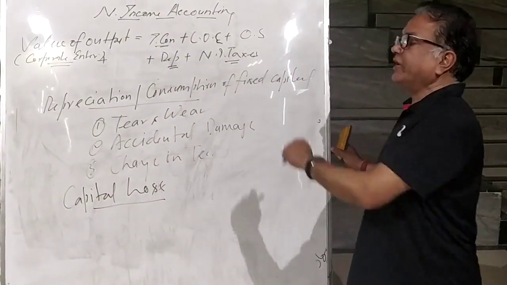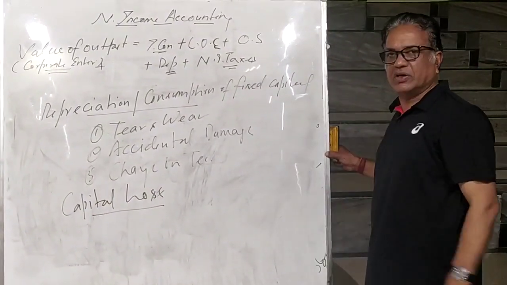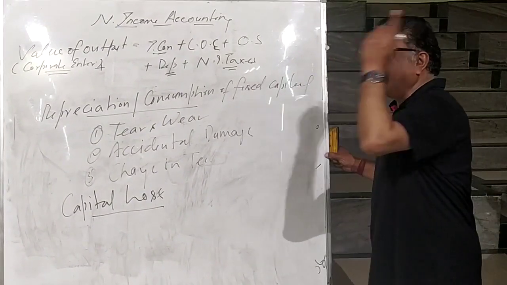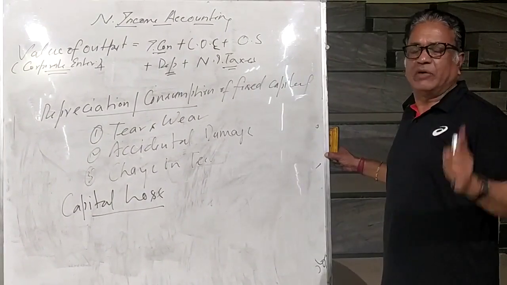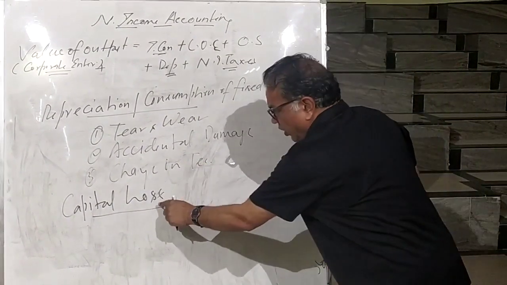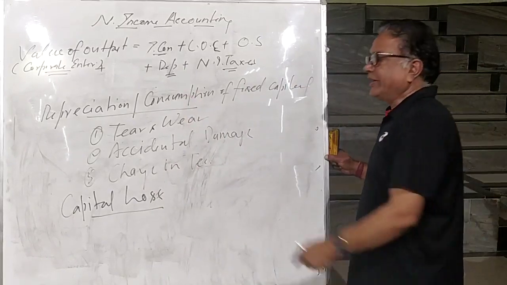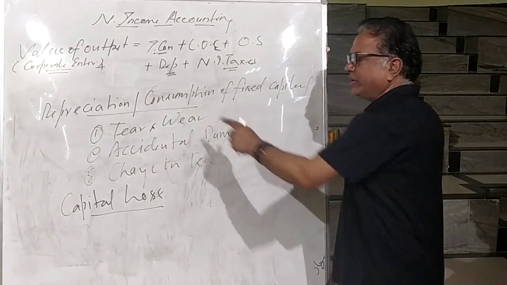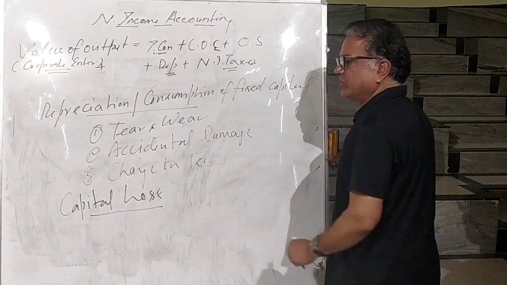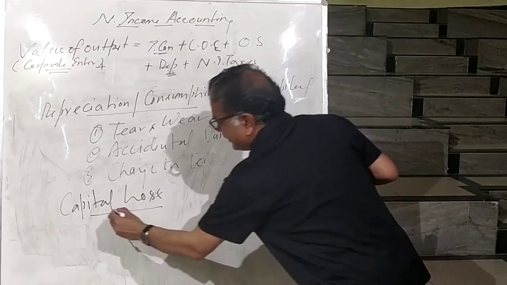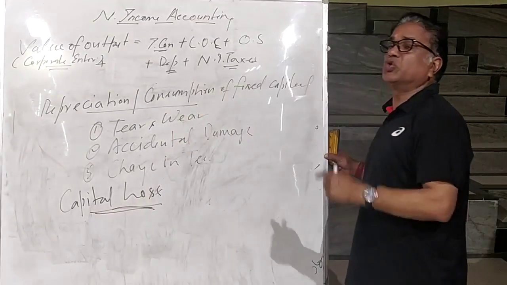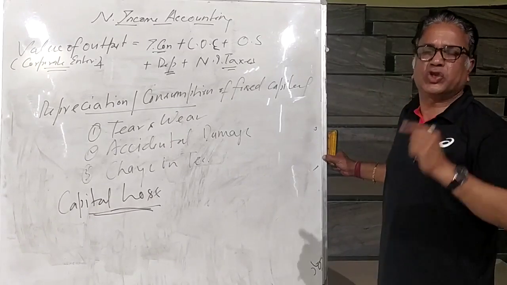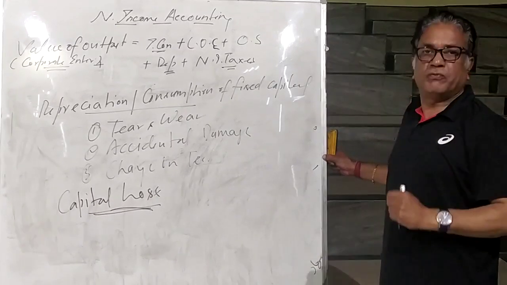There is a difference between capital loss and depreciation. In depreciation, the loss is in the value of fixed assets during production, due to tear and wear, accidental damage, change in technology. But capital loss is the loss in the value of fixed assets due to natural calamities, earthquake, flood, fire.